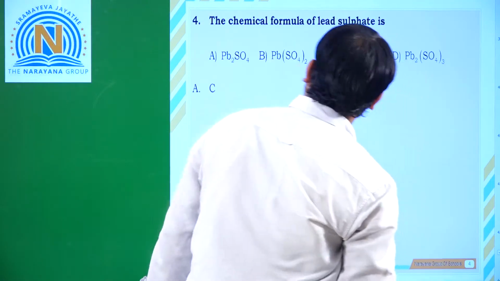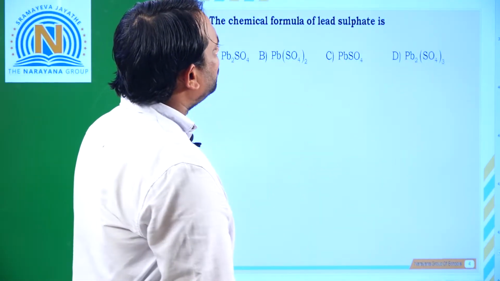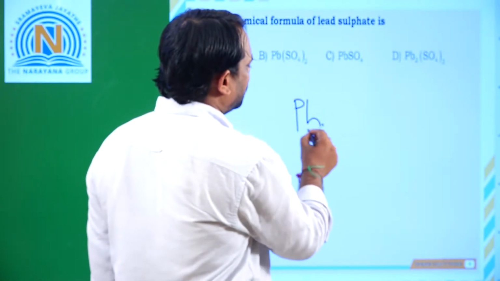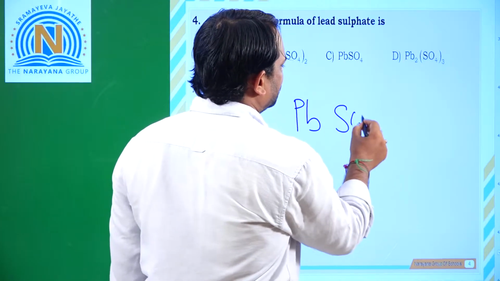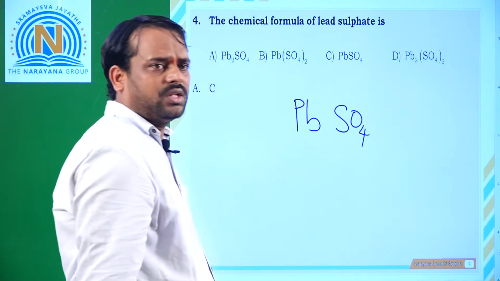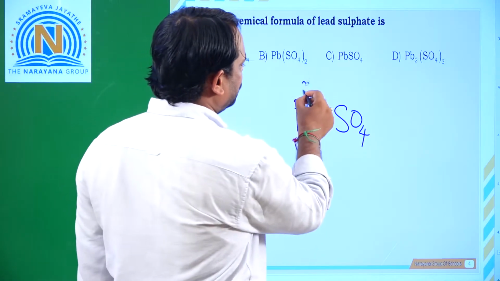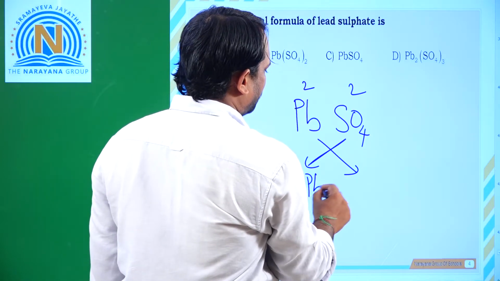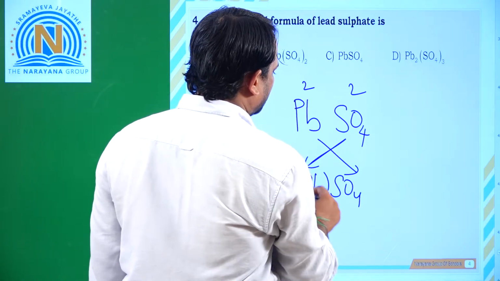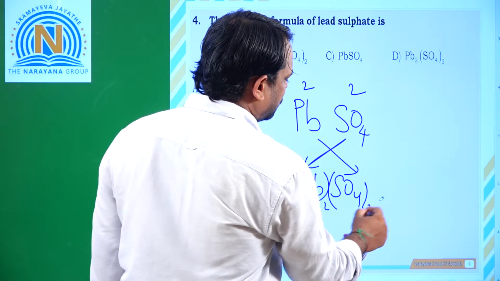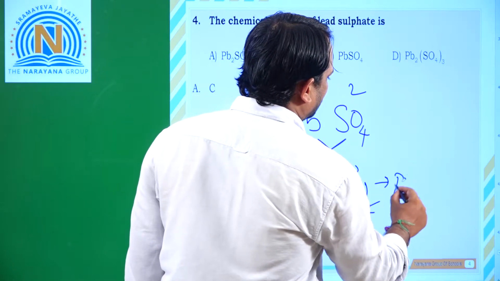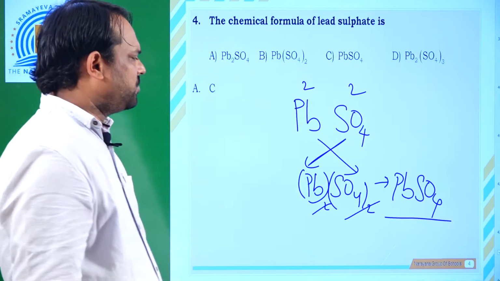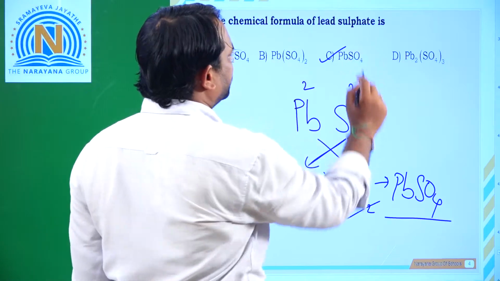Next we'll move to the fourth question: the chemical formula of lead sulfate. What is the symbol of lead? Pb. And sulfate is SO4. Here the valency of lead is 2 and of sulfate is 2, using the crisscross method, so both 2s get cancelled. The formula is PbSO4. Which option? Option C is correct.